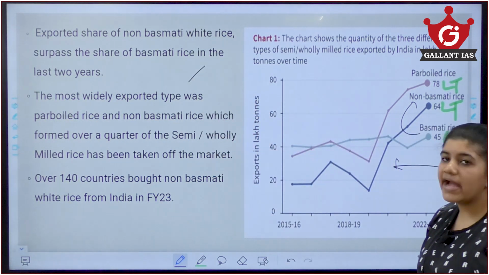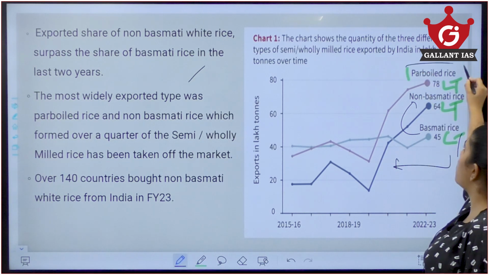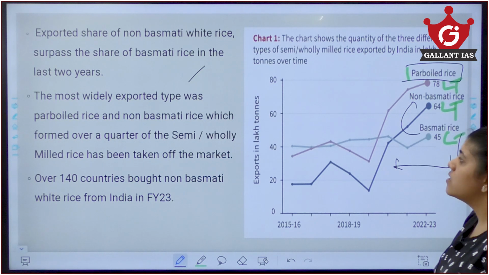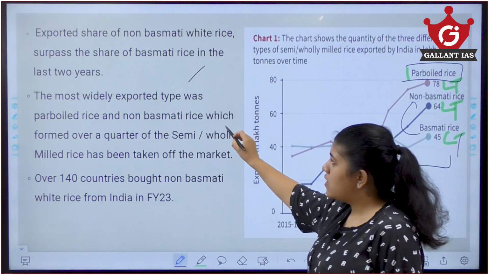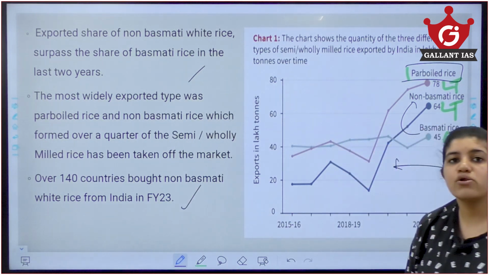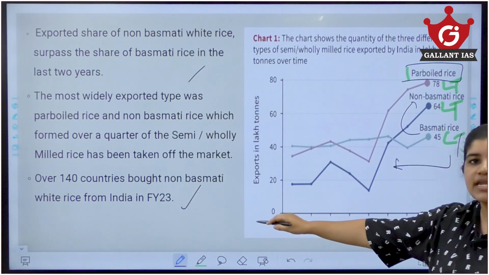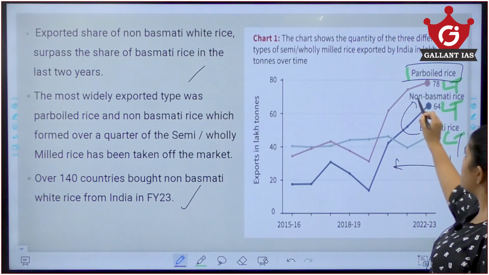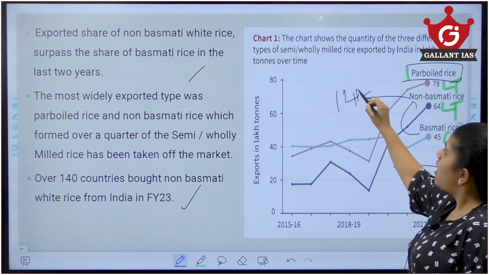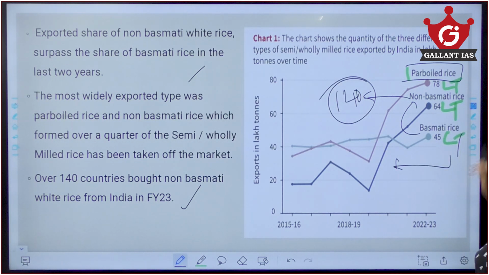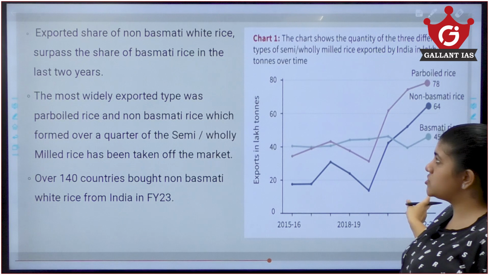The most widely exported rice is parboiled rice, about 78 lakh tons. So, these are the 3 types, and over 140 countries bought non-Basmati white rice from India in the financial year 23 alone. 140 countries depend upon this non-Basmati white rice from India. That is all the statistics mentioned in the first chart.